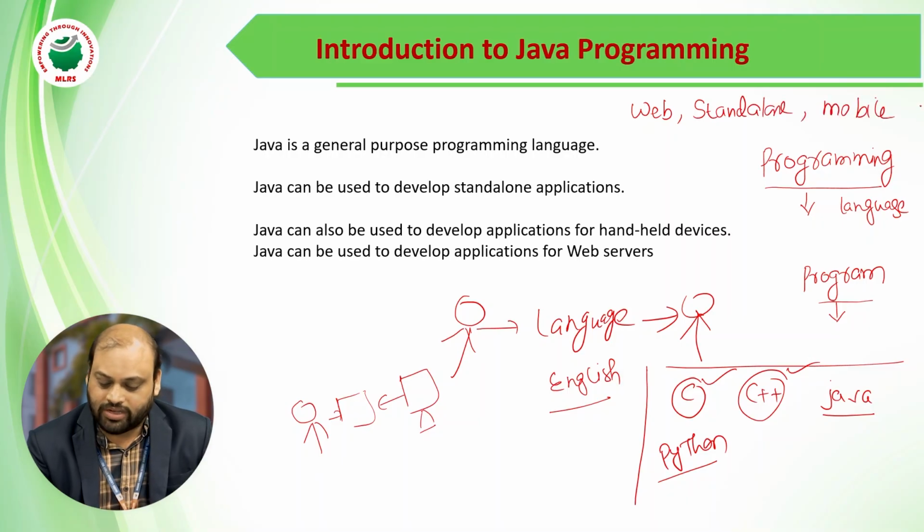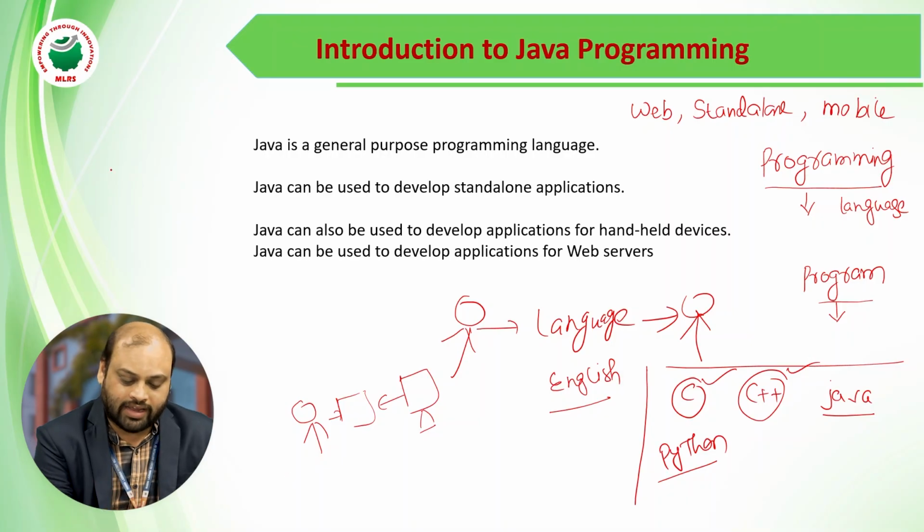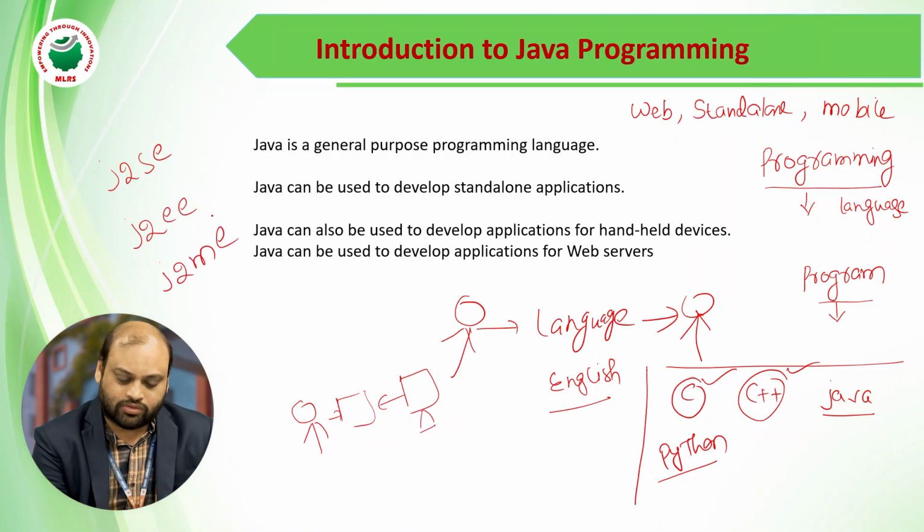We have many flavors of Java, like J2SE, J2EE, and J2ME. J2SE is used to develop standalone applications that run on desktop systems, single systems. Enterprise applications like web applications we can develop with J2EE. Mobile applications can also be developed with J2ME.